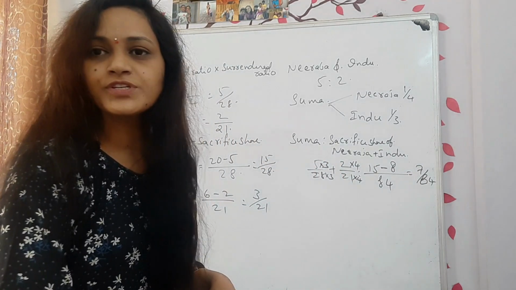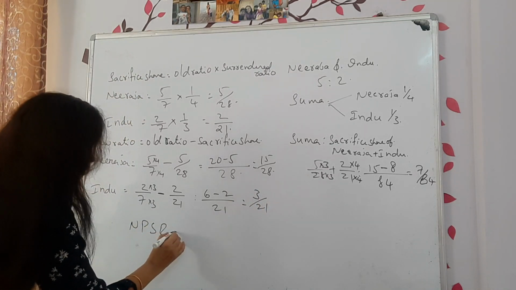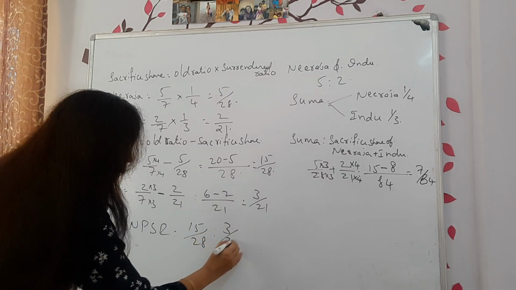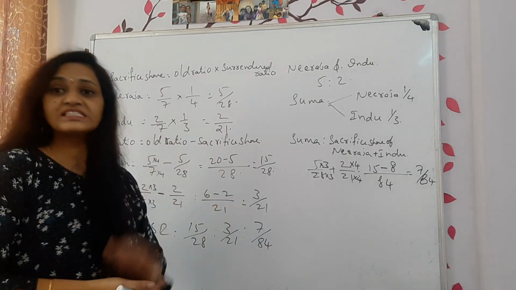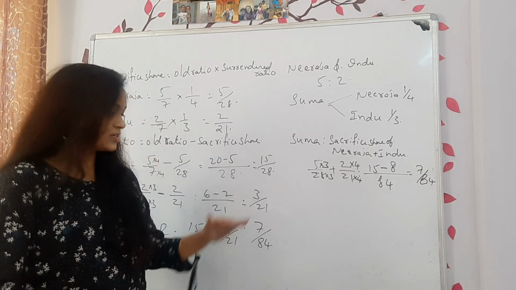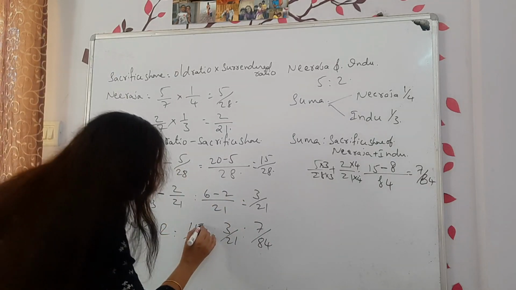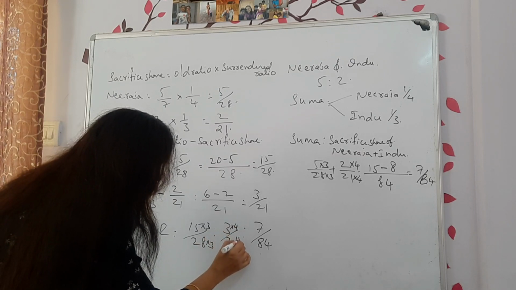Now what is the new profit sharing ratio of the 3 of them? NPSR should be 15 by 28, 3 by 21, 7 by 84. Is it clear? No. As I said, all the denominators must be equal. So we will make it equal, into 3 here, into 4 here.